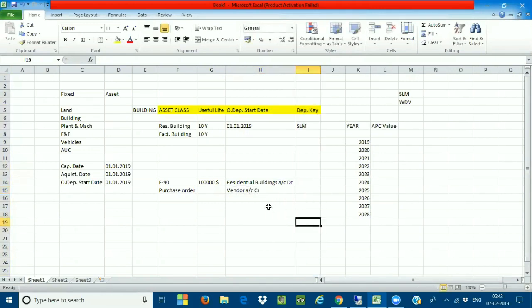So this is the acquisition. The acquisition value is going to be 1 lakh. This is the acquisition accounting entry.